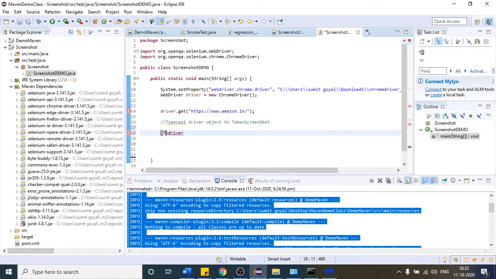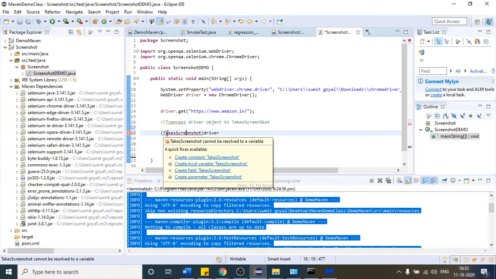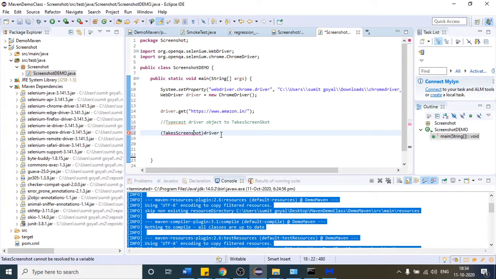This is one interface, TakesScreenshot. Sorry, I think we need to import it. Okay, I think it is fine. After that, place it like that.